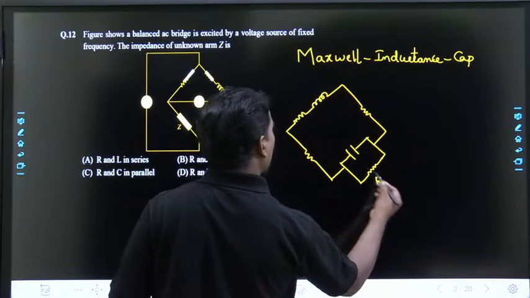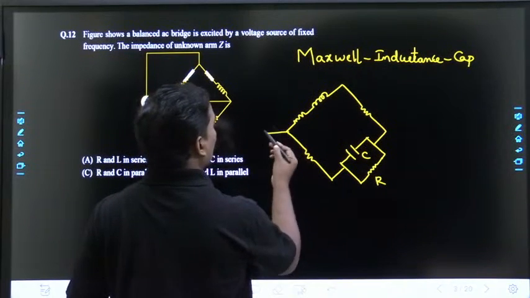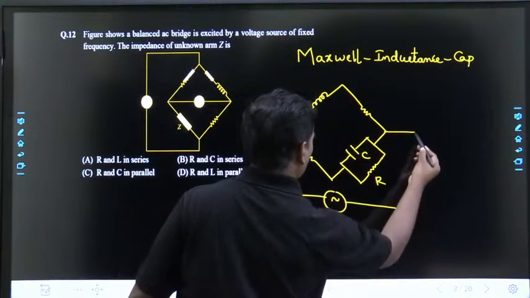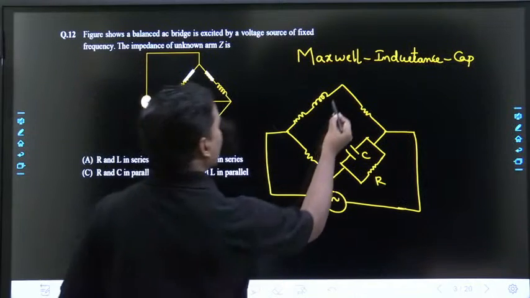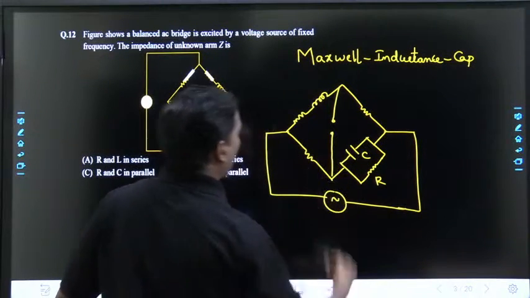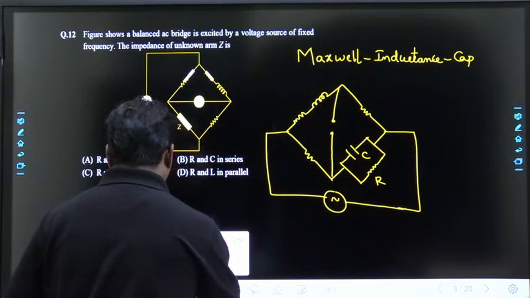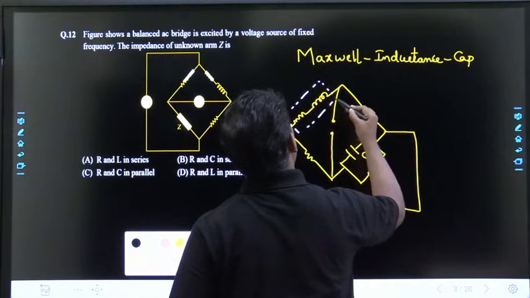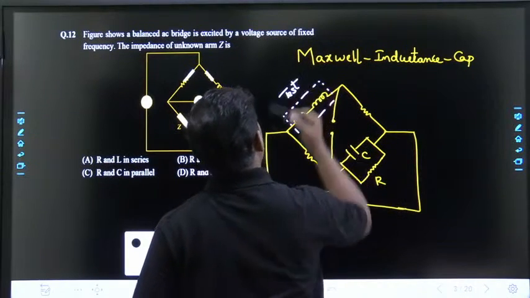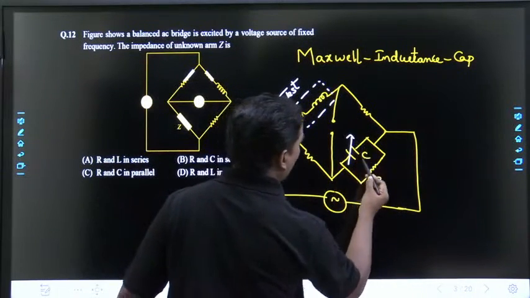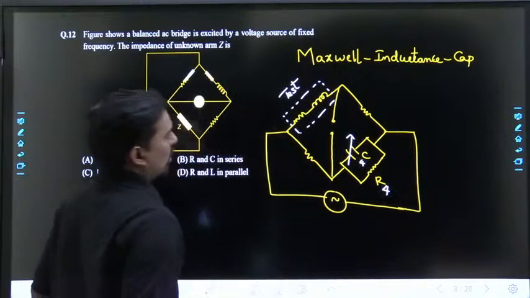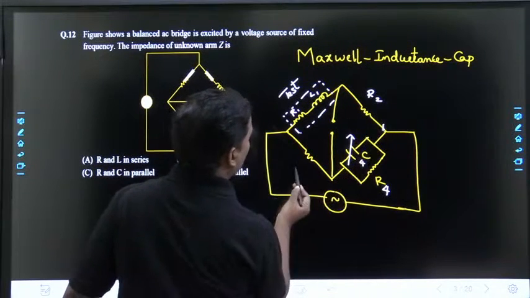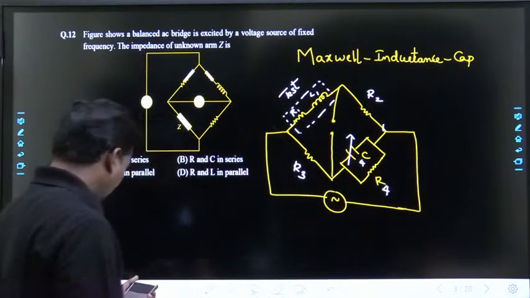So R and C in parallel or not? If you check the Maxwell inductance capacitance bridge circuit, you can get an idea. Yes, correct. So this is our test branch, and to balance that we are using this C4 and R4. So this is R1, this is L1, this is R2, this is R3. Am I right? I think now you got it.